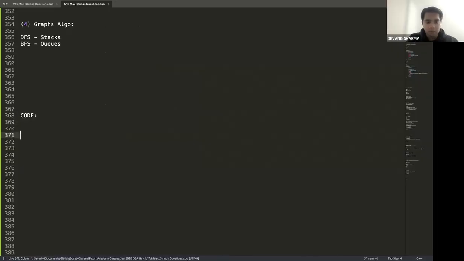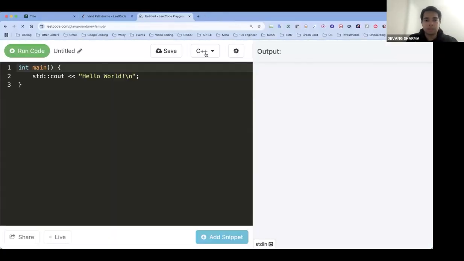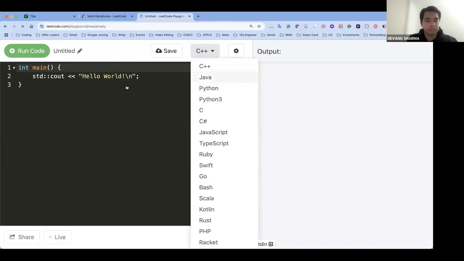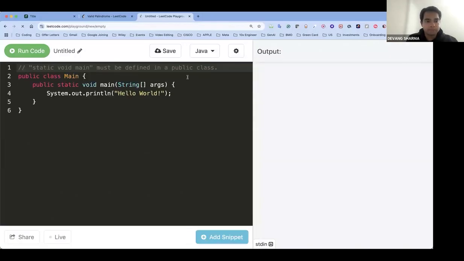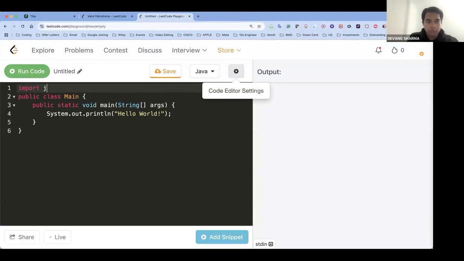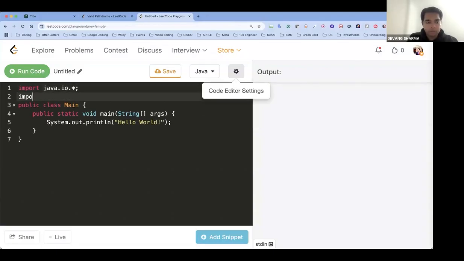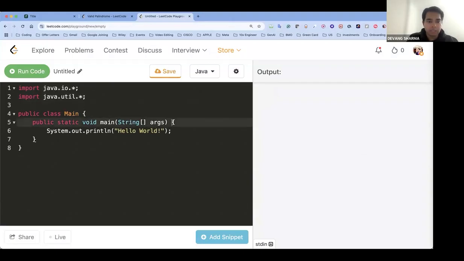So to code, let's directly go on LeetCode. We can start coding from there. All right, we are back on LeetCode. Let's start with this, convert into Java. Let's start coding on that. I'm just going to import java.util.*. If you don't want to import star, you can directly import stack itself.